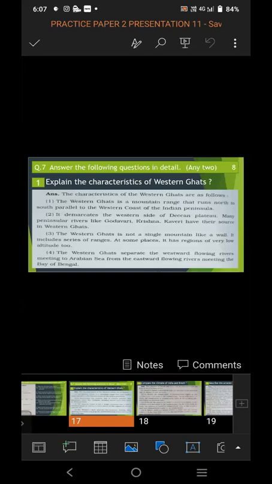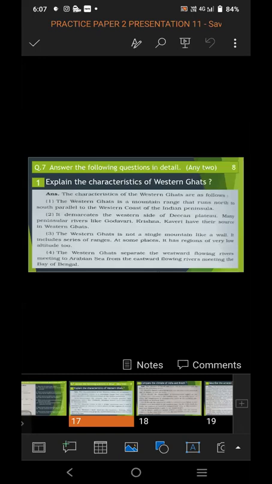So first, explain the characteristics of Western Ghat. The characteristics of Western Ghat are as follows. The Western Ghat is a mountain range that runs north to south parallel to the western coast of the Indian Peninsula. So Western Ghat is a mountain range.